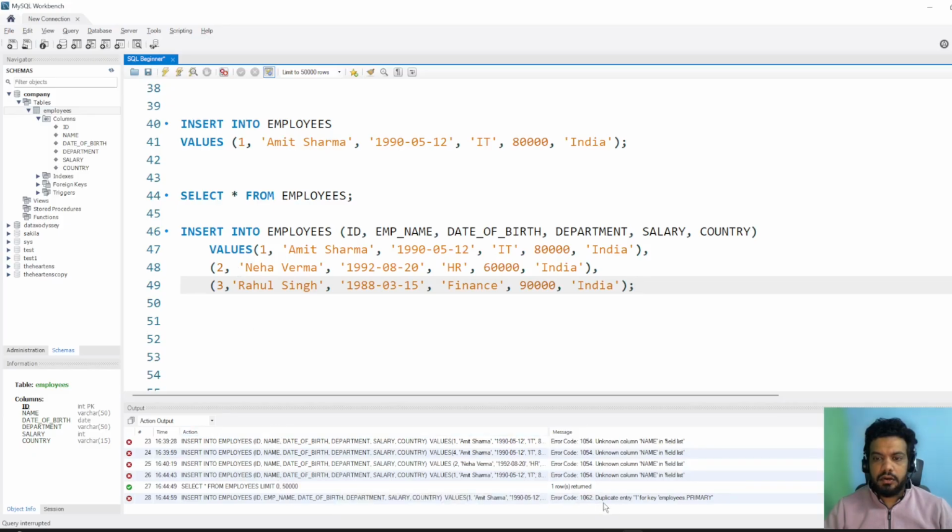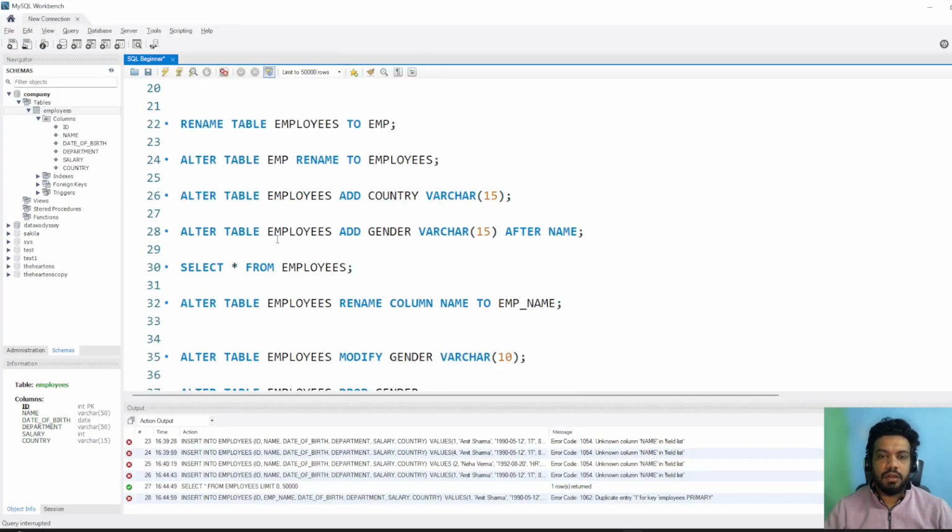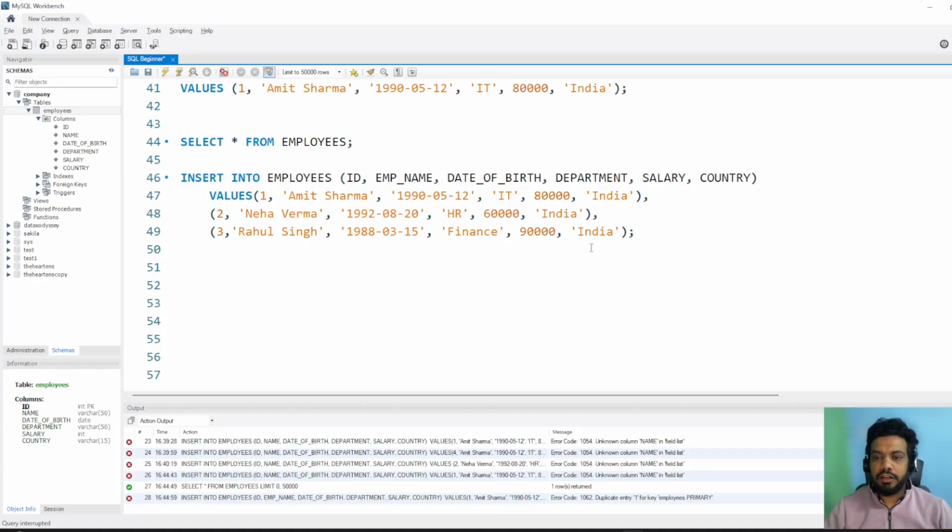Okay, again it did not work, and now you can see duplicate entry one for key employee primary key. So that's the power, and now we understand why we use primary key, because primary key will ensure that we have unique values only. And this is the perfect way, because if you are getting an error, then you know where the issue is, what the cause is, so that you can correct it.